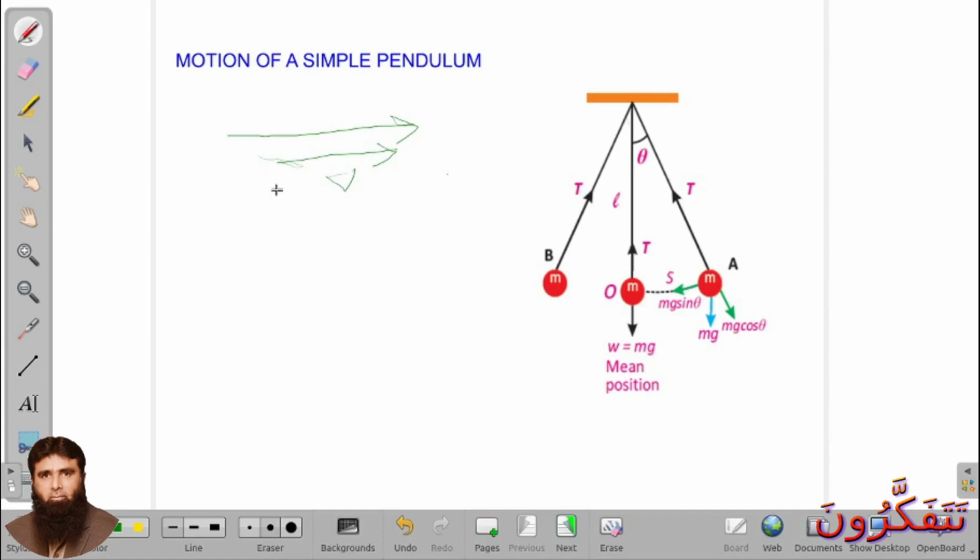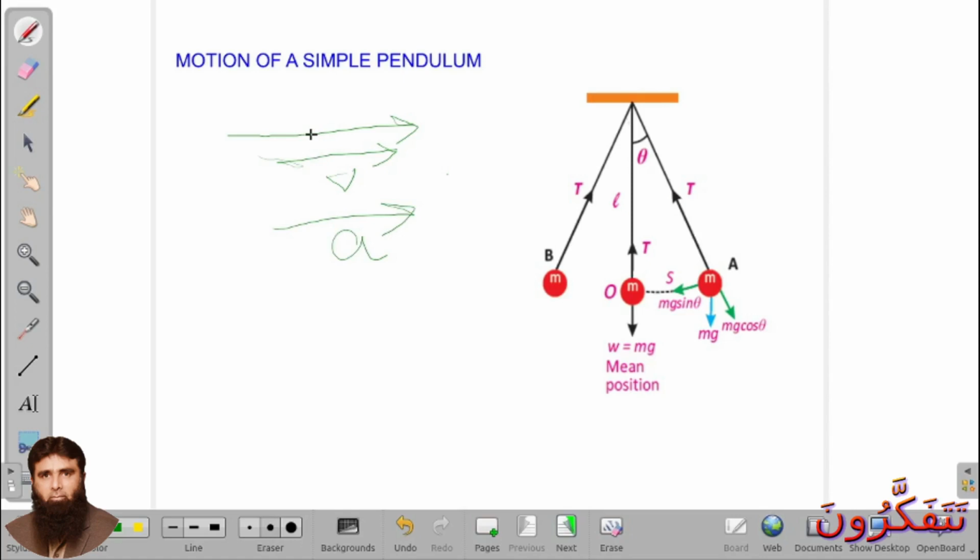Now, maybe the velocity of body increases or decreases. When velocity of body gradually increases, then it means its acceleration is positive, and positive means acceleration will be in the same direction of velocity.